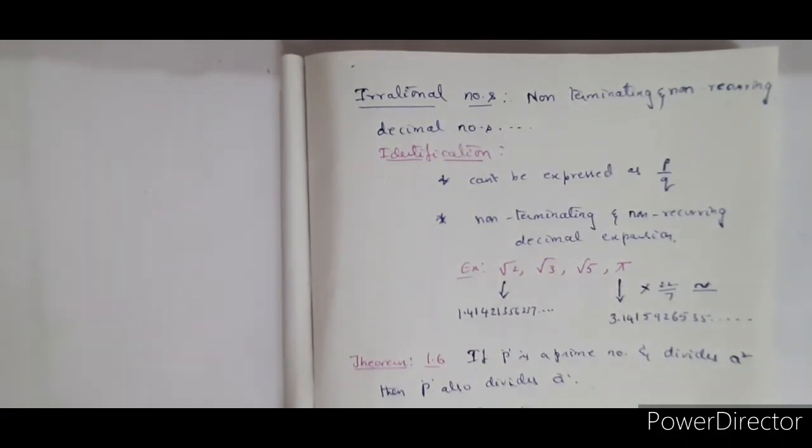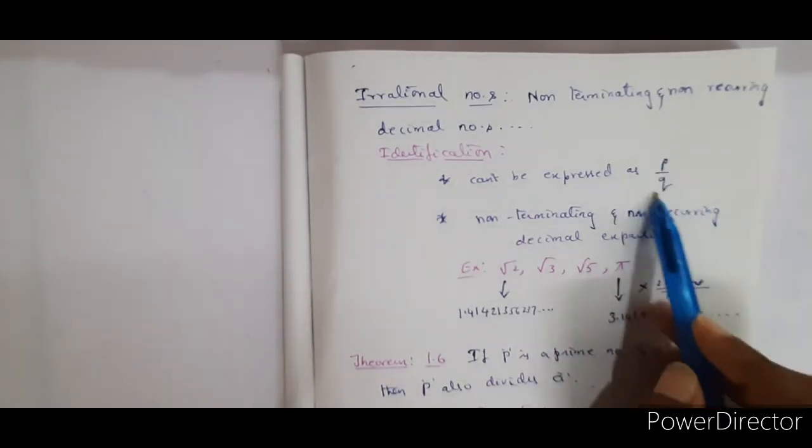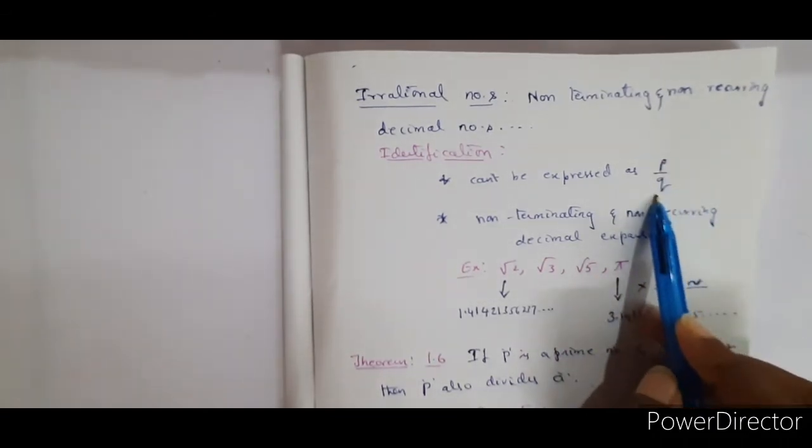Now the next part, we are coming to irrational numbers. So rational and irrational numbers are two subsets of real numbers, is it not? So rational numbers complete part is done now. Now we are moving on to irrational numbers. Irrational numbers means which are not rational. How to identify them? First of all, they can't be expressed in the form of p by q. Right?